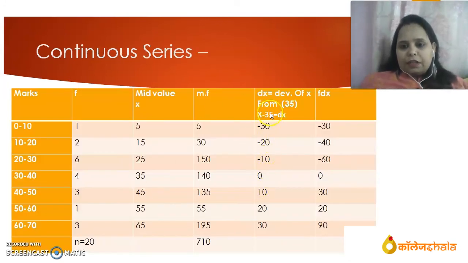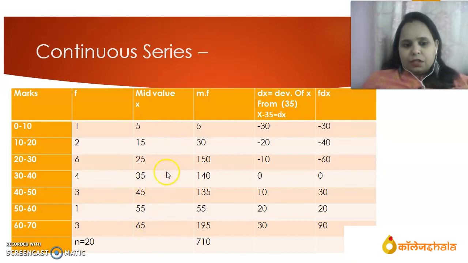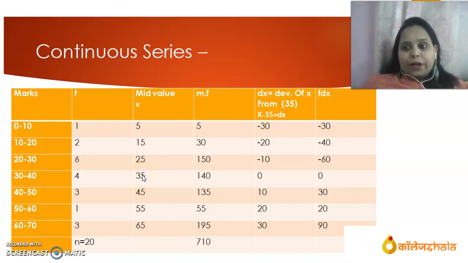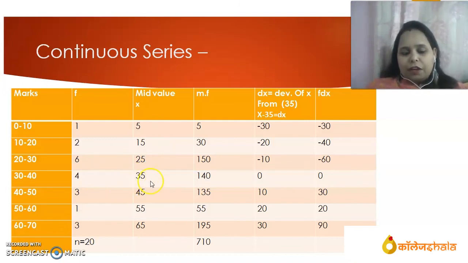Now for shortcut method, we will have to find out deviation. For finding out deviation, first of all we will have to choose an assumed mean. Assumed mean we will choose from this mid value series. From this mid value series we can choose any midpoint as assumed mean. For example, in this series 35 is in the middle, so we can take 35 as assumed mean here.